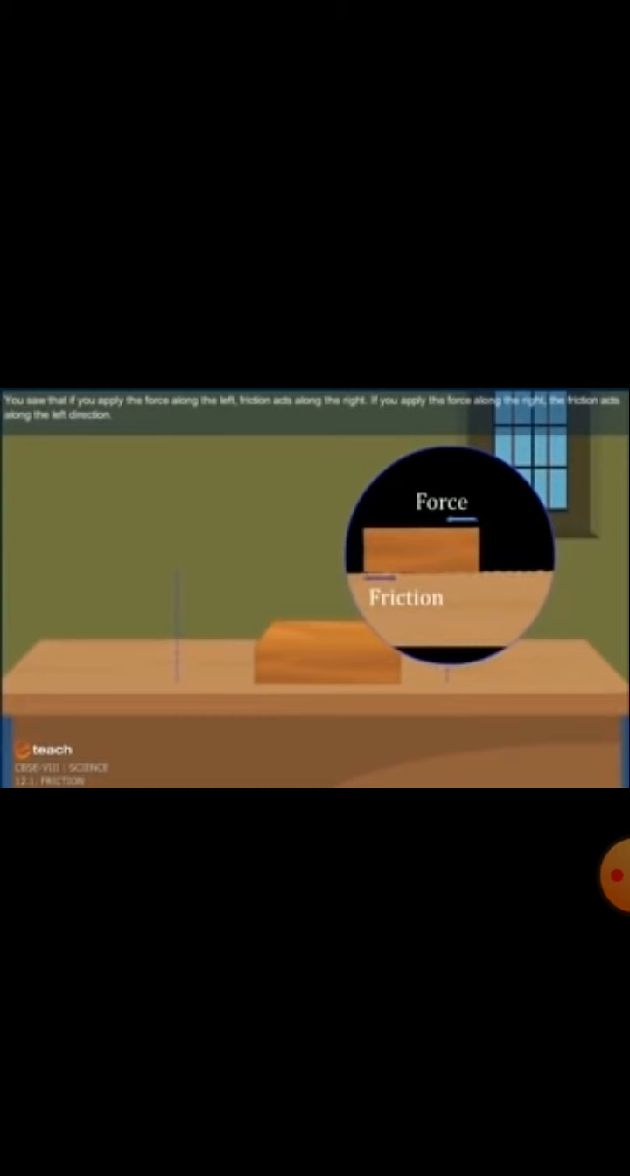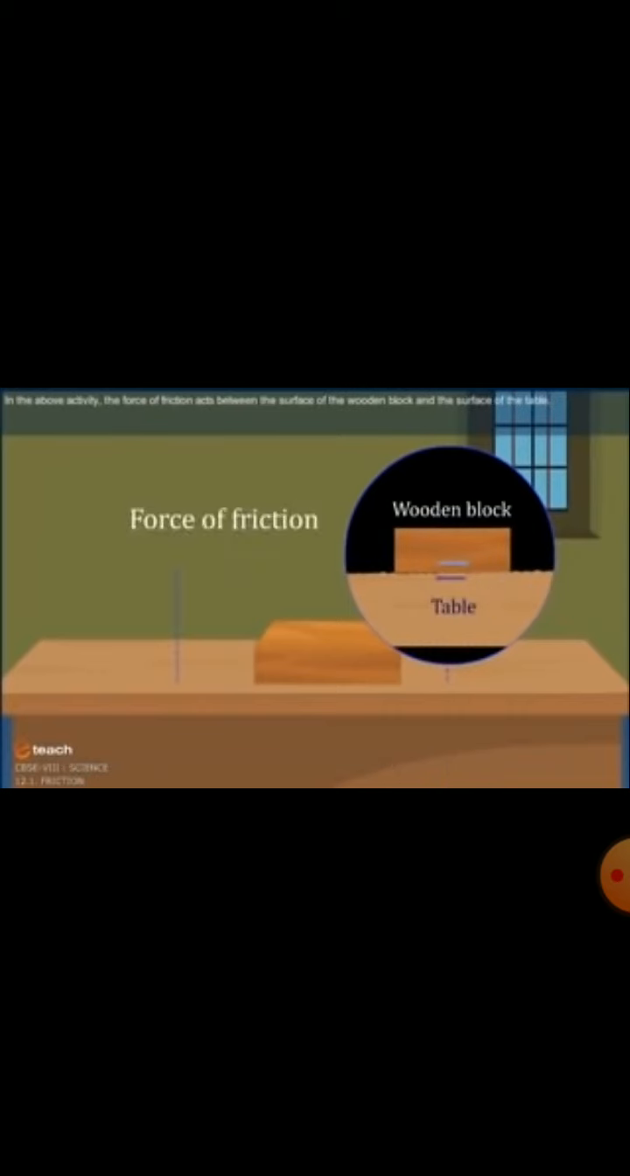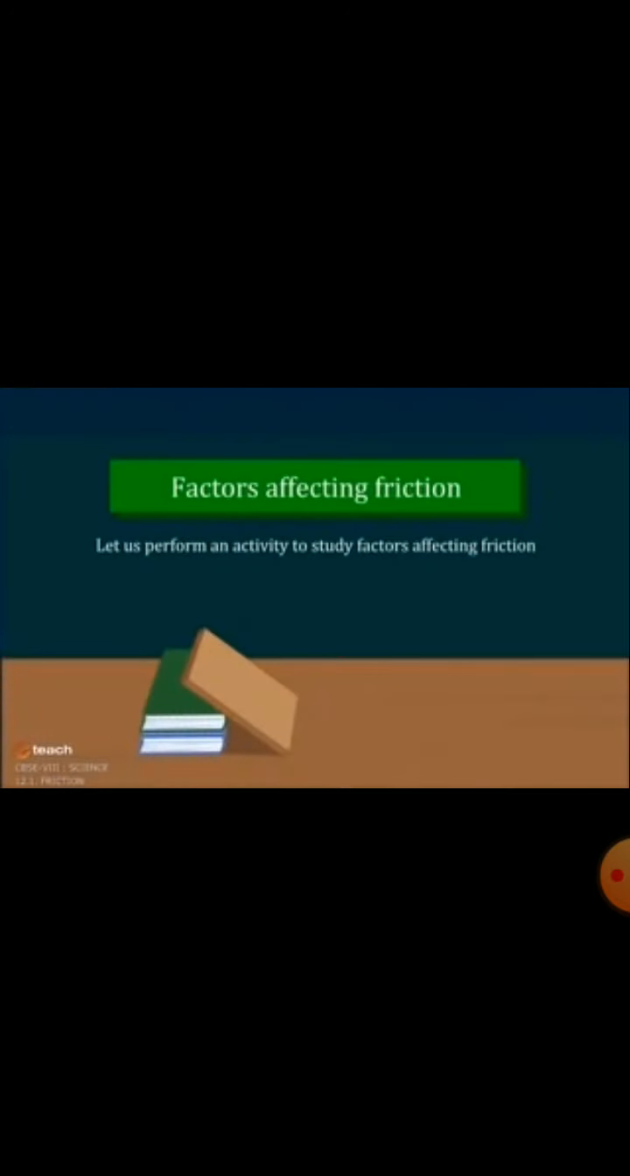object. When we are applying force in the right direction, then the frictional force occurs between the surface of the block and the wooden table in the opposite direction and opposes the motion of the object. That force is called frictional force. It always acts opposite to the direction of motion and it depends on the surface on which it is pushing.